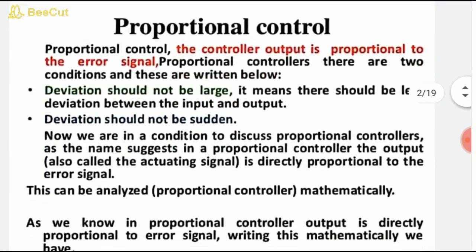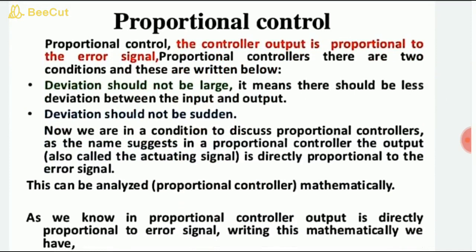So first one is the proportional controller. If we talk about the proportional controller, student, the controller output is directly proportional to the error signal. For the proportional controller there are two conditions, written below. That is, the deviation should not be large. It means there should be less deviation between the input and the output. That is a very limited restriction, as you know.